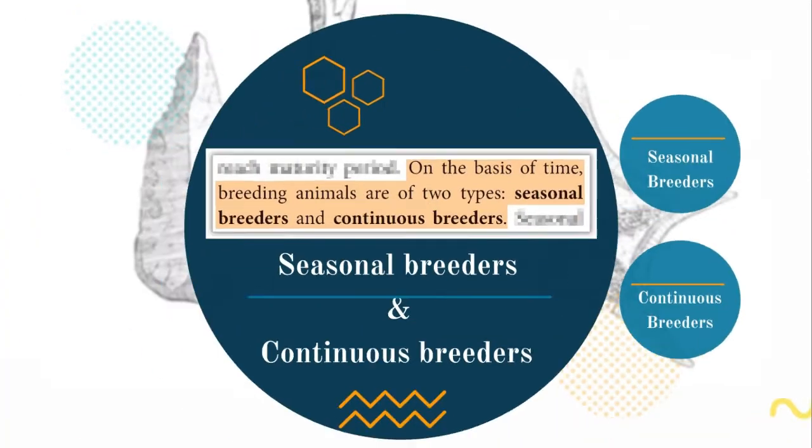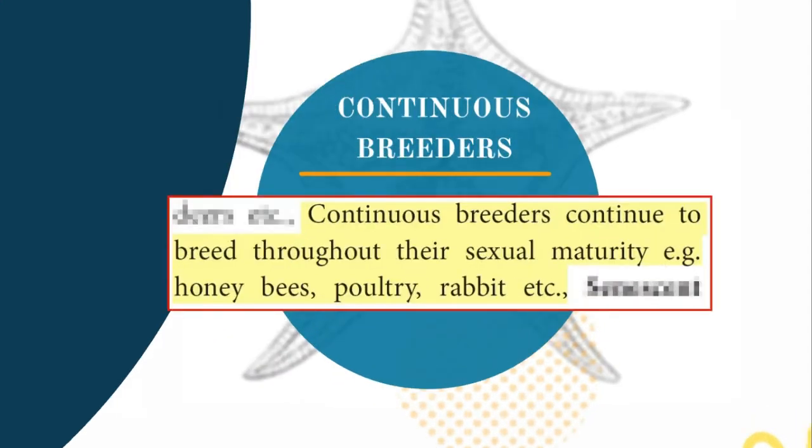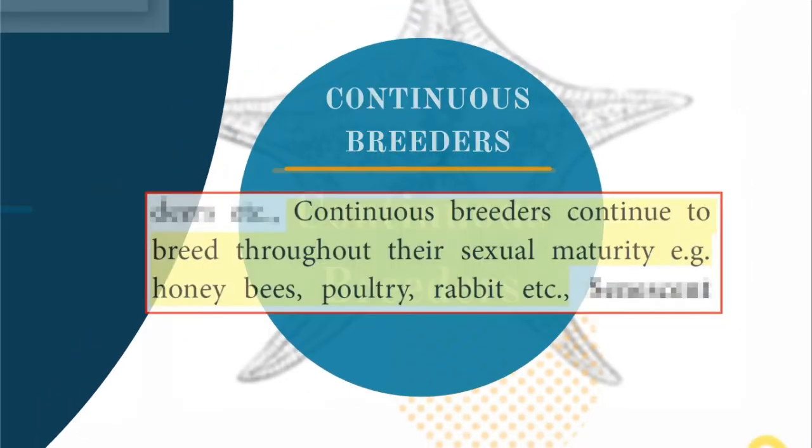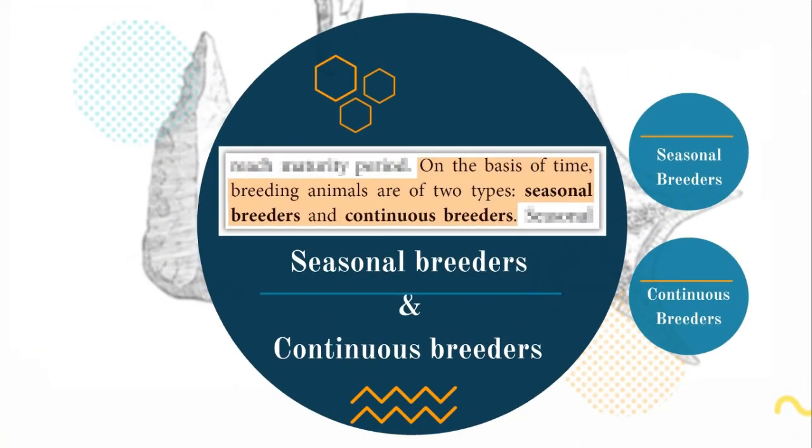What is continuous breeders? They continue to breed throughout the sexual maturity. I hope you could have known the difference between the seasonal breeders and continuous breeders.